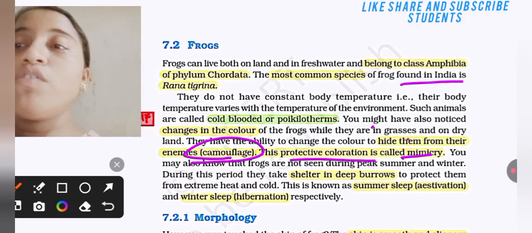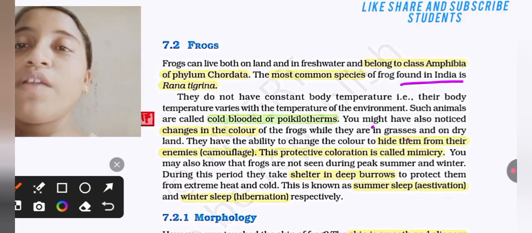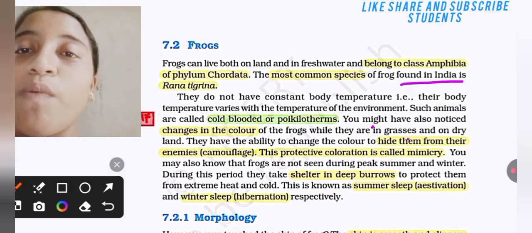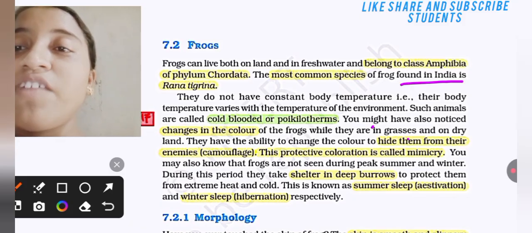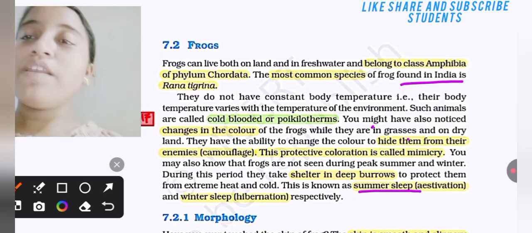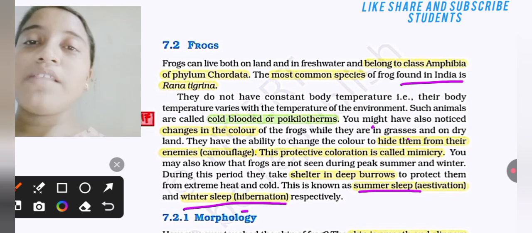You may also know that frogs are not seen during peak summer and winter. During this period they take shelter in deep burrows to protect themselves from extreme heat and cold. This is known as summer sleep, that is estivation. It is an important point that summer sleep is known as estivation and winter sleep is known as hibernation.